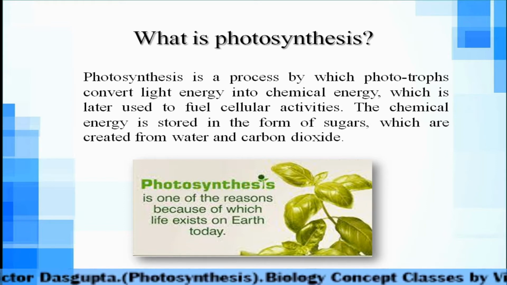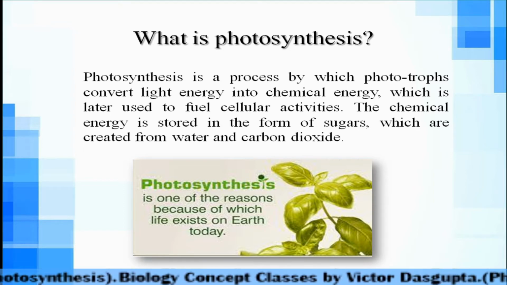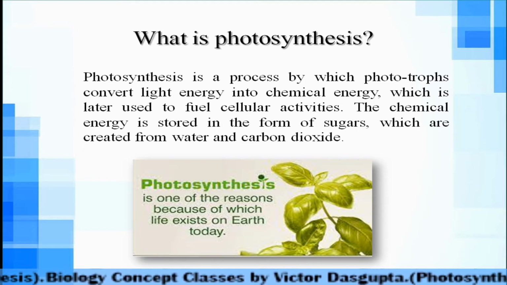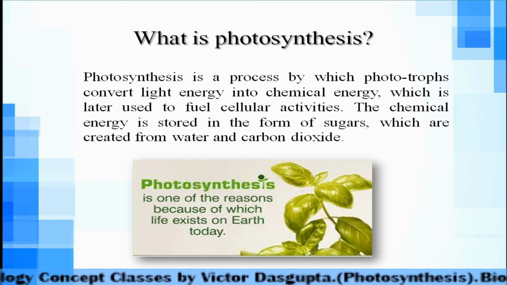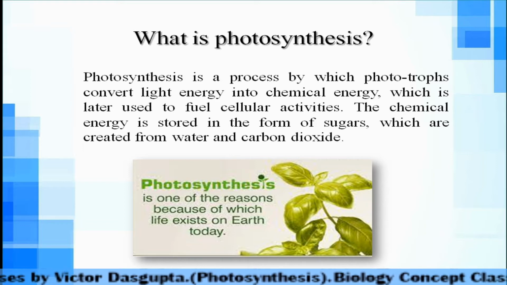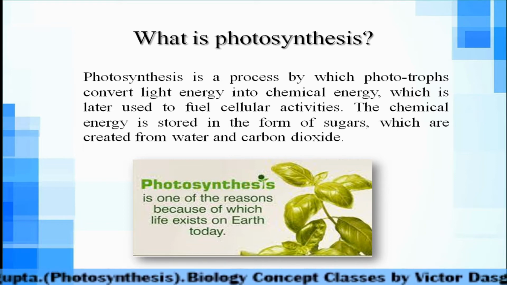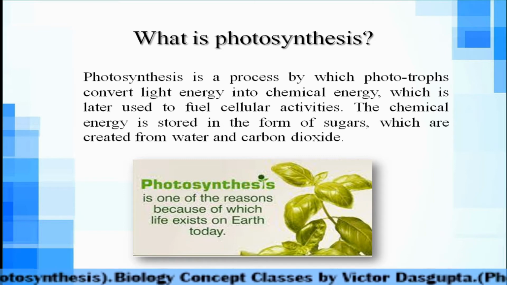Now photosynthesis is one of the reasons because of which life exists on earth today. Means without photosynthesis we cannot imagine any single existence of life. Any single existence means, I want to say, the unicellular to multicellular organisms.